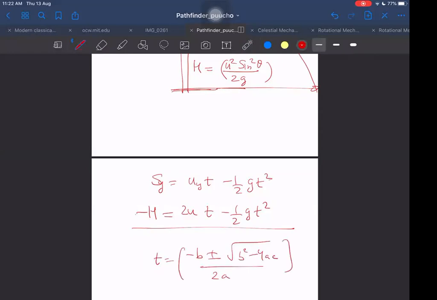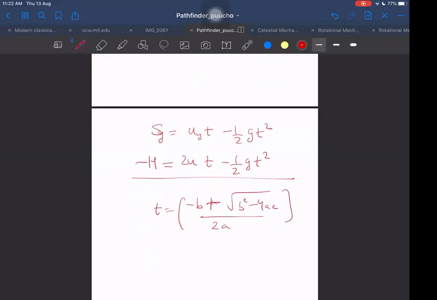Out of that, neglect the time which is negative. Neglect negative time, where there will be only positive time. Take that. That will be the time. And this time finally has to be multiplied because I want to find range along horizontal. So this is u along horizontal into time.